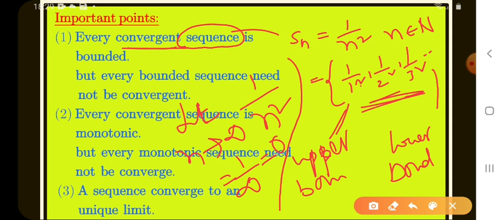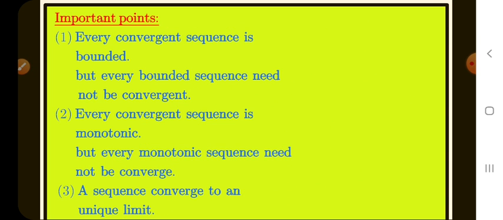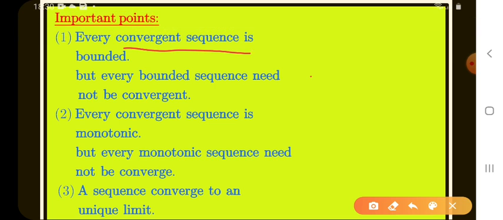What is the first point? Every convergent sequence is bounded. Is this a convergent sequence or not? First of all, this is a sequence and it also converges to 0, so it is a convergent sequence. If a sequence is convergent, automatically it is bounded. But every bounded sequence need not be convergent. What is the meaning of this? If a sequence has a limit, then it is automatically a bounded sequence, but every bounded sequence need not be convergent.